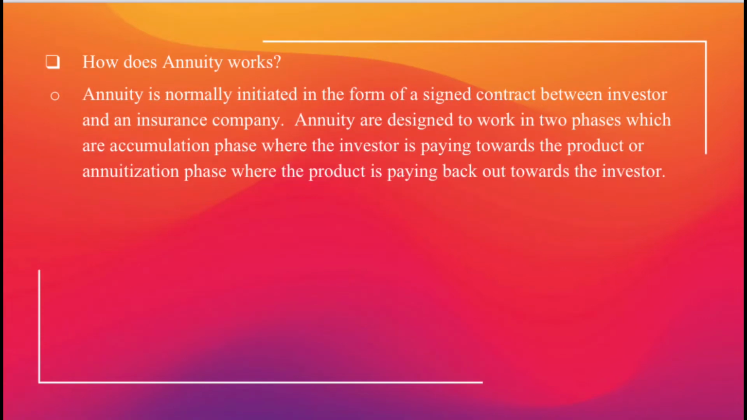And lastly, how does annuity work? Normally, an annuity is initiated in the form of a signed contract between an investor and an insurance company. Annuities are designed to work in two phases: the accumulation phase, where the investor is paying towards the product, and the annuitization phase, where the product is paying back out to the investor.